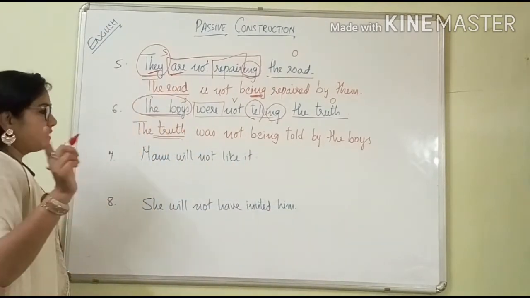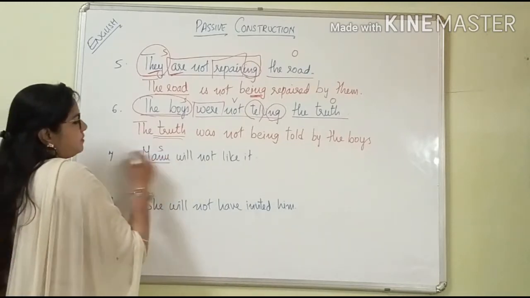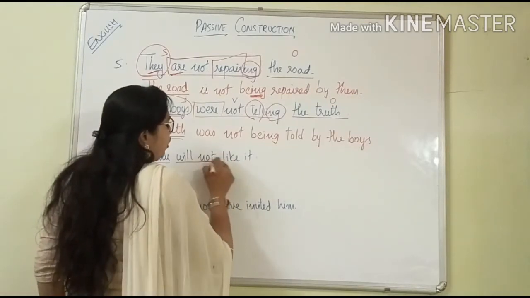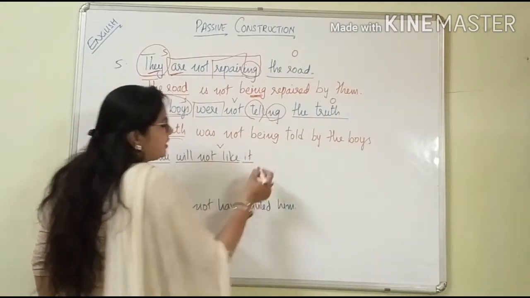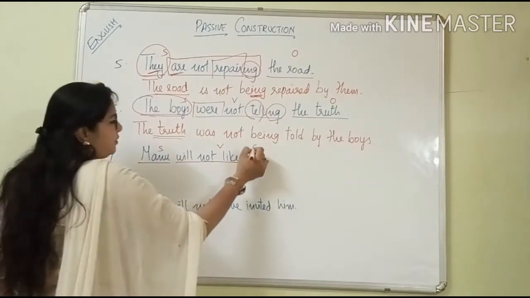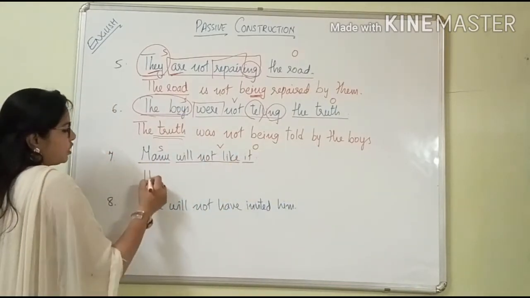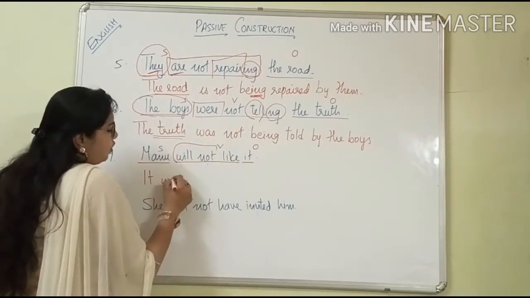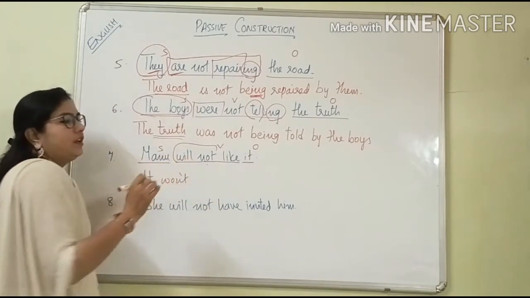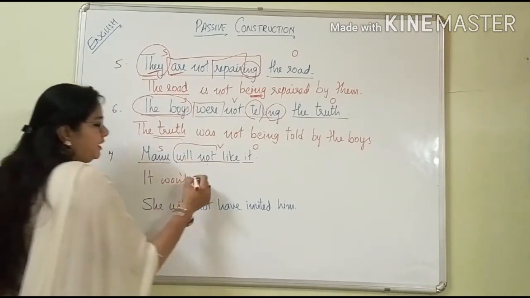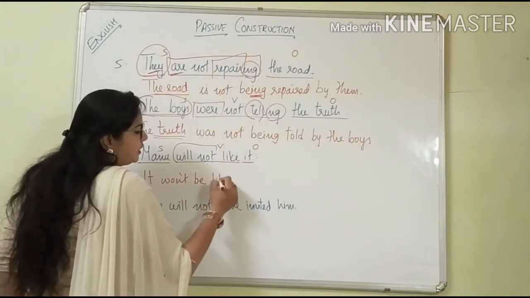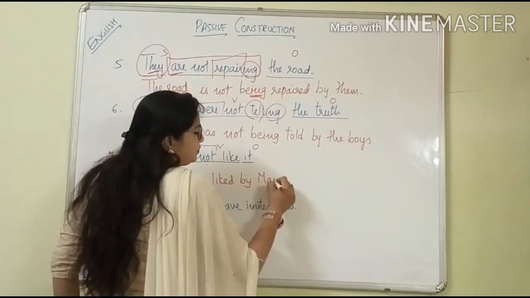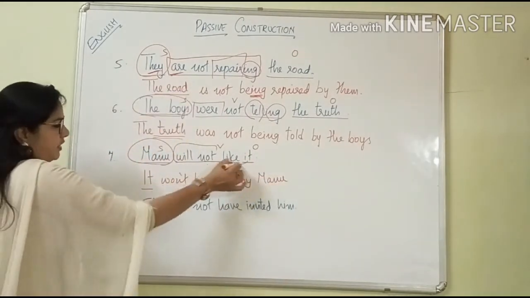See now next one, auxiliary is there, will is there. Manu is the subject, will not, or we can say won't in the short form. Will not like, this is the verb and this is the object, it. So first what will be there? It. We are going to keep it. Will not like. So instead of will not, we are going to give won't. With will, what comes with auxiliary? Be. Be like, the third form of like. By whom? By the subject, by Manu. Okay? It, see we are keeping your object.